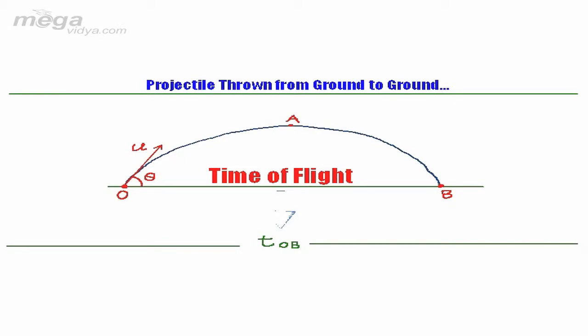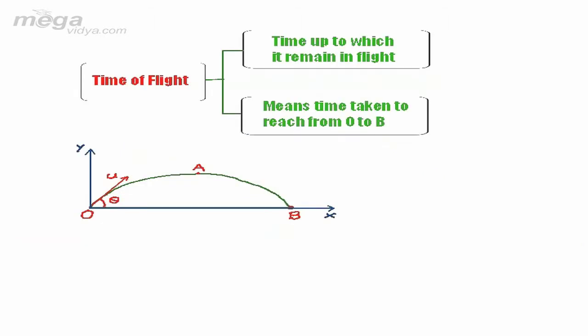Time of flight of a projectile which has been thrown from ground to ground. Time of flight basically means the time taken to reach from this point of projection till the point when it again strikes the ground. So, we can easily understand that time of flight is the time up to which it remains in flight, or the time taken to reach from this point of projection O to the landing point at B.